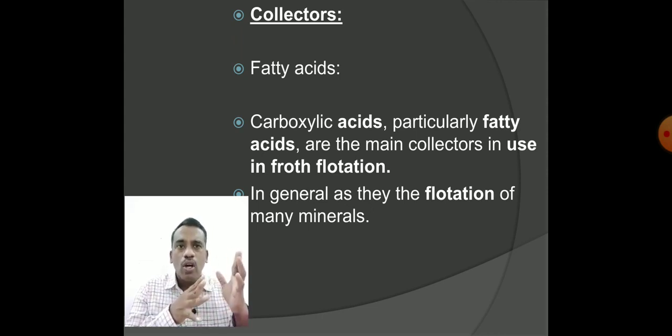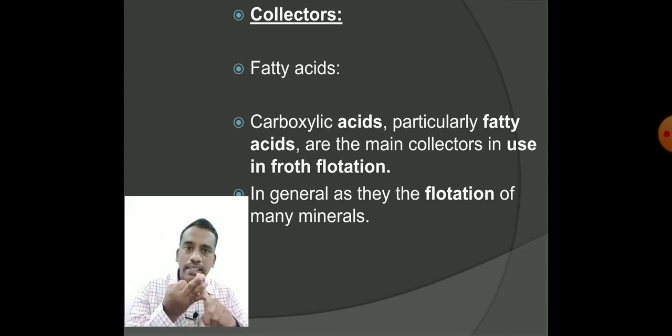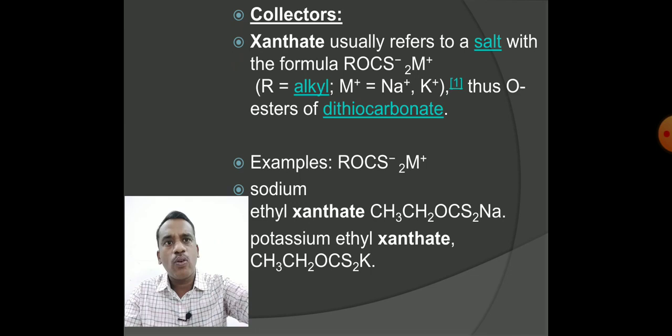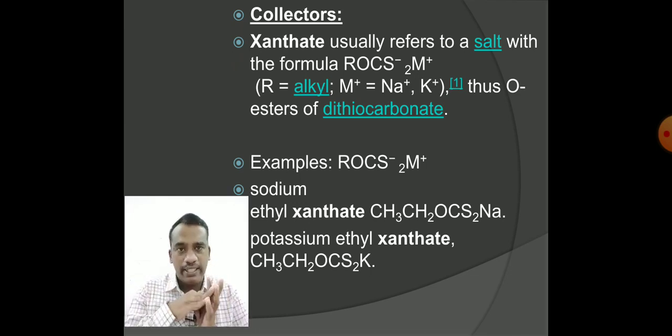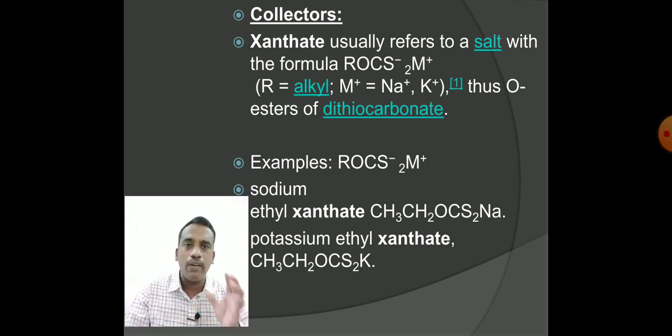But observe, carboxylic acids, particularly fatty acids, are the main characters in froth flotation. In general, they make many minerals float in the froth. So along with pine oils, we got the fatty acids as collectors. And the third important collector we can call the xanthates. This is the first time you are listening to the word xanthate. It didn't come in your first year also. It is there only in this chapter of metallurgy.